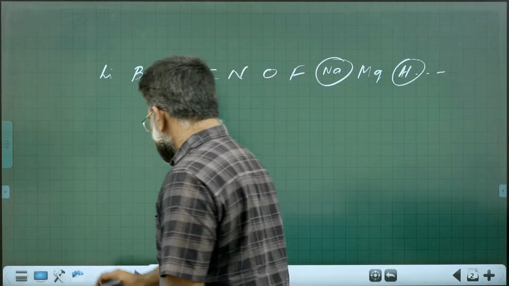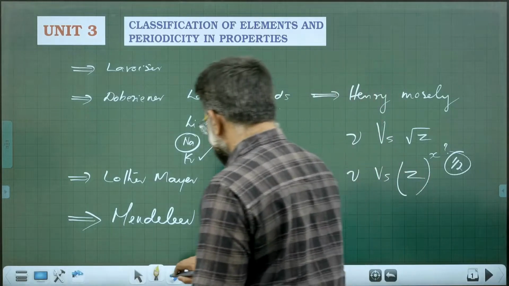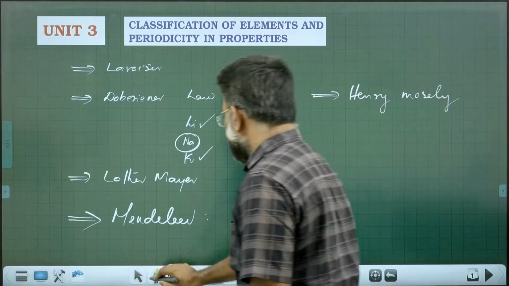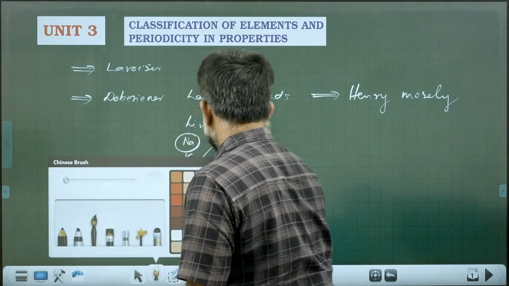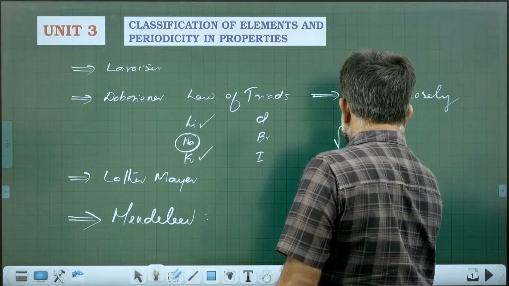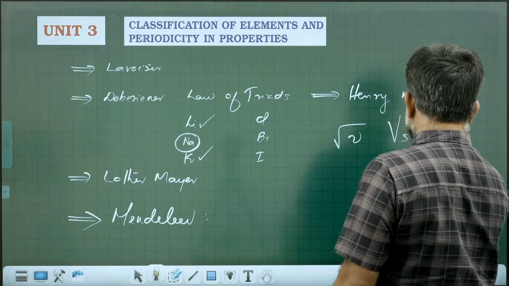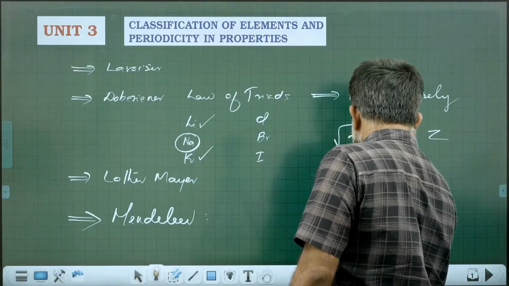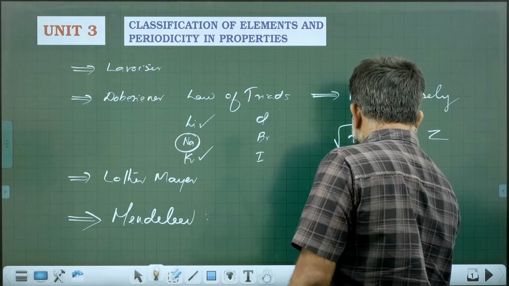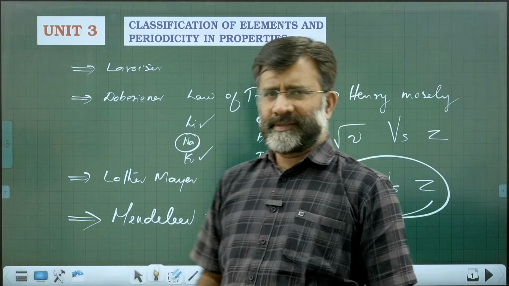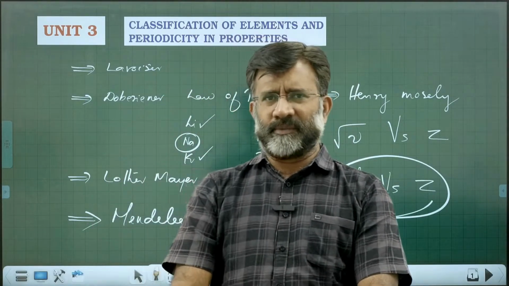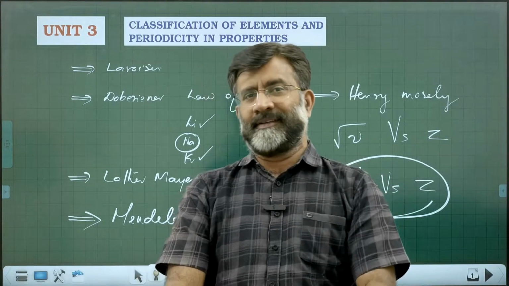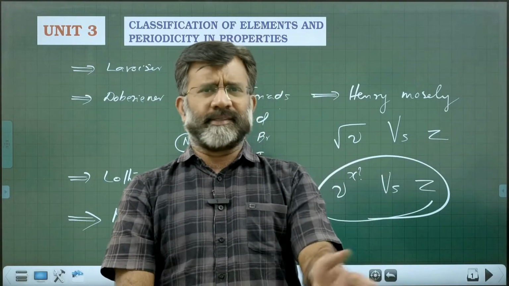Yes, it is root nu versus atomic number. And what was the question? Nu raised to x versus Z gives a straight line; what is x? Simple. A direct question from the textbook, based on an experimental observation quoted as a historical fact, came in the latest JEE exam.